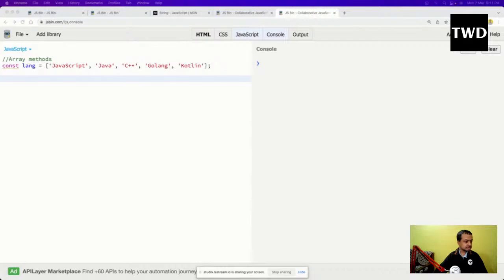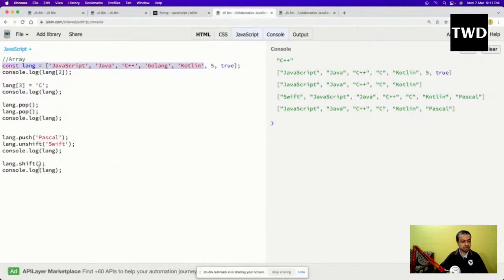So let us check those methods. Console dot log of remove from start: shift removes from the start. So it is also named shift, remove from the start.